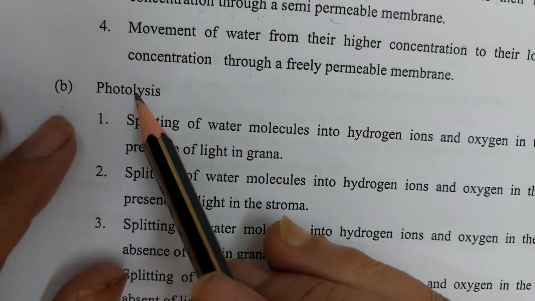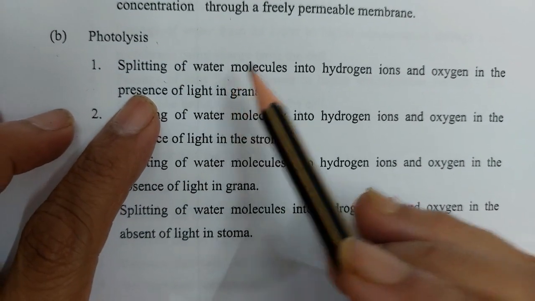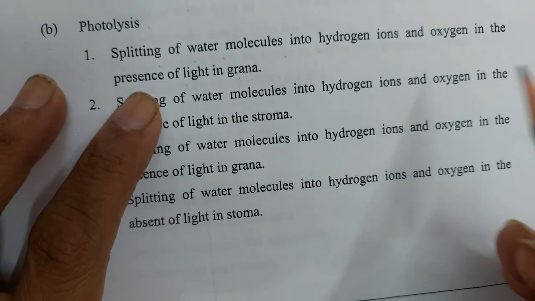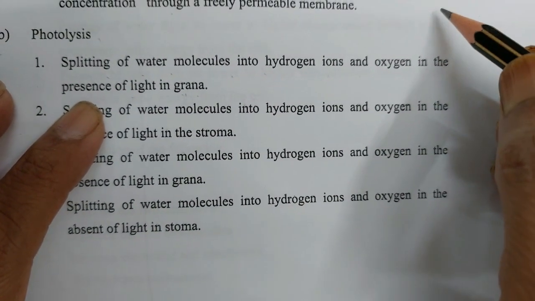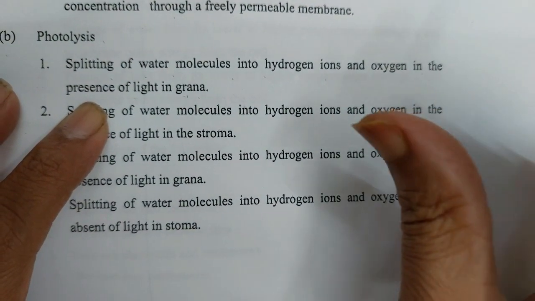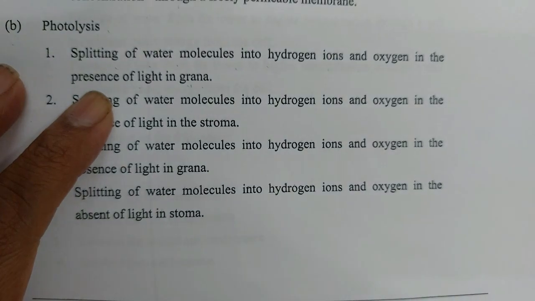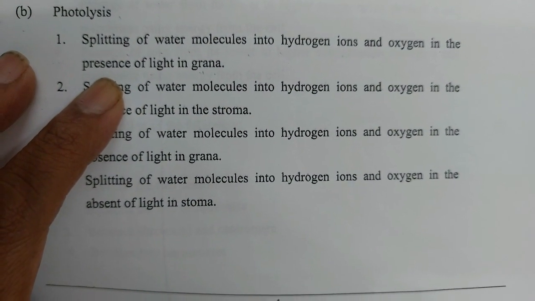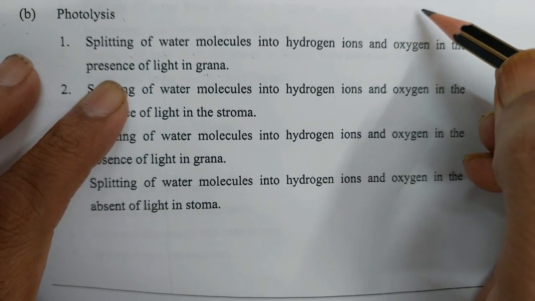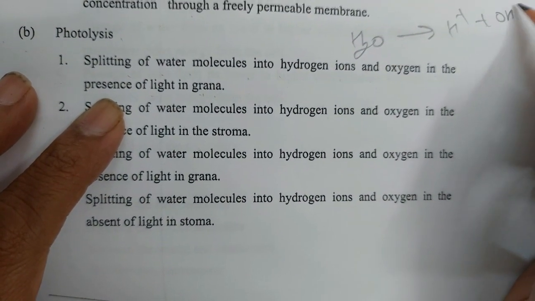The second question, what is photolysis? Photolysis means splitting of water molecule into hydrogen ion and oxygen in the presence of sunlight in grana. In the chloroplast, the grana trap the light energy from the sun, which comes in bundles known as energy bundles, and this activates the thylakoid, and the water molecule forms H plus and OH minus.